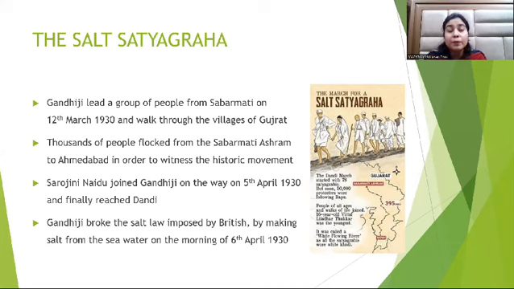Women were prominent in number, and women were larger participants in the movement. Sarojini Naidu joined Gandhiji on the way on 5th April 1930. And they finally reached Dandi, which was a coastal town in Gujarat. There, on the morning of 6th April 1930, Gandhiji broke the salt law that was imposed by the British by making salt from the sea water.